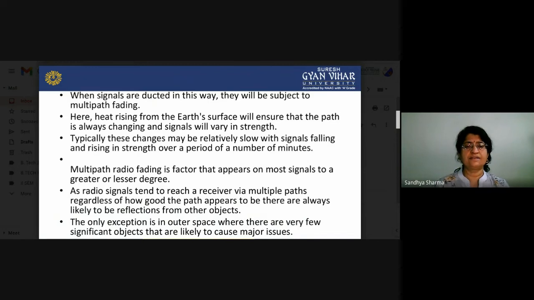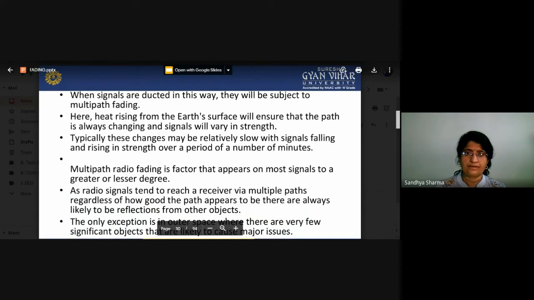As radio signals tend to reach a receiver via multiple paths, regardless of how good the path appears to be, there are always likely to be reflections from other objects. The only exception is in outer space, where there are very few significant objects that are likely to cause major issues. So there are very few issues due to fading.